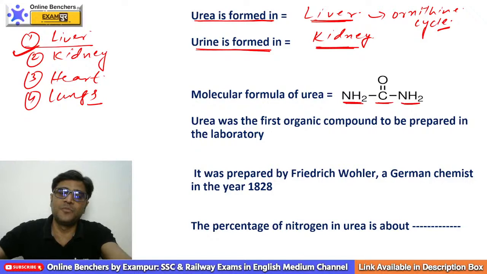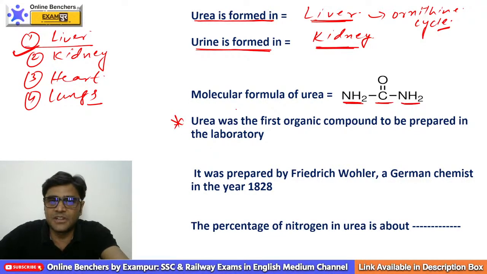Please remember one more thing about urea, that is, urea was the first organic compound which was synthesized in the lab. So if asked which of the following is the first organic compound which was prepared in lab, your answer should be urea. And urea was prepared by a German scientist, Wohler. This is also a very important question.